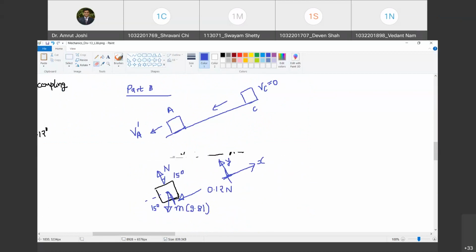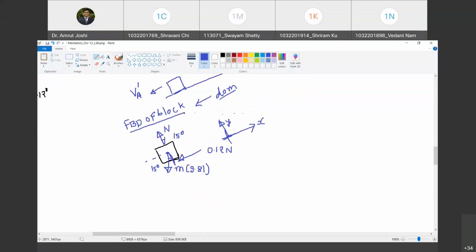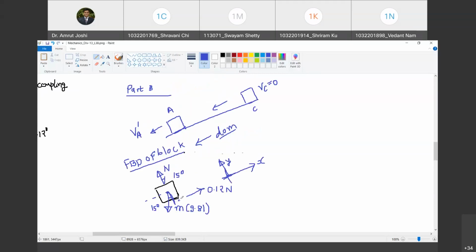So I'm going to say that this is free body diagram of block as it is descending. Happy? Yes, sir. Okay, I request everyone else apart from Vedant to mute their microphones. So free body diagram of the block, this is the direction of motion. Happy? Yes, sir. So therefore this 0.12 times n now is going to be in opposite direction. Do you agree with me? Yes, sir. Yes. And rest of the diagram remains same.